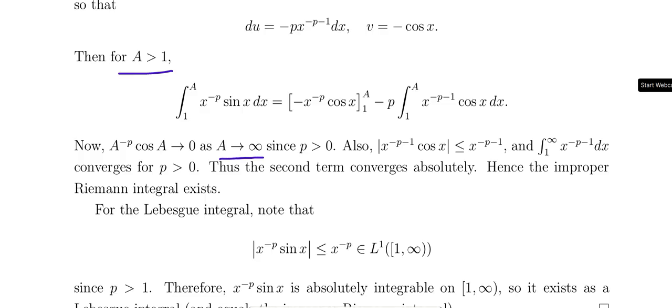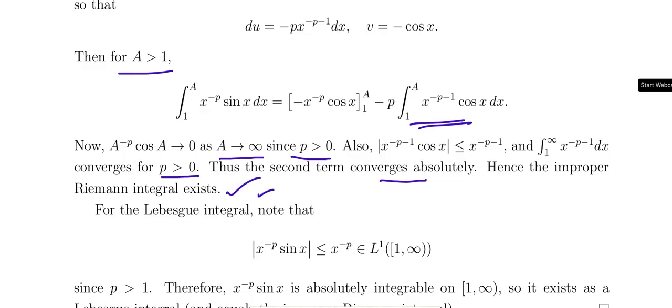Since p is greater than 0, the term x^(-p-1) is less than or equal to x^(-p-1) in modulus. So the integral from 1 to infinity of x^(-p-1) converges for p greater than 0. So the second term converges absolutely. So the improper Riemann integral exists.